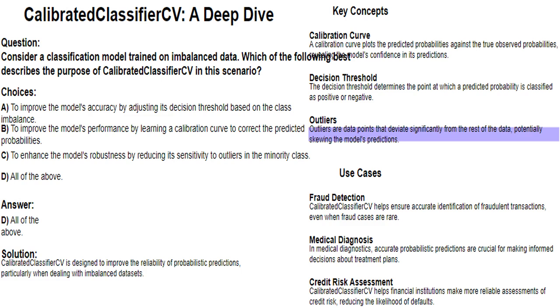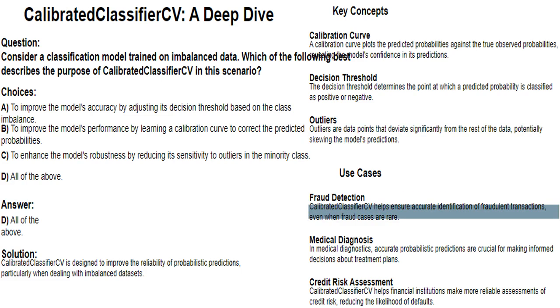This outlier could distort the model's understanding of the typical purchase behavior, leading to inaccurate predictions for other customers. In customer segmentation, where the goal is to identify distinct groups of customers based on their purchase behavior, outliers need to be carefully handled to avoid skewing the segmentation results and ensure meaningful insights.